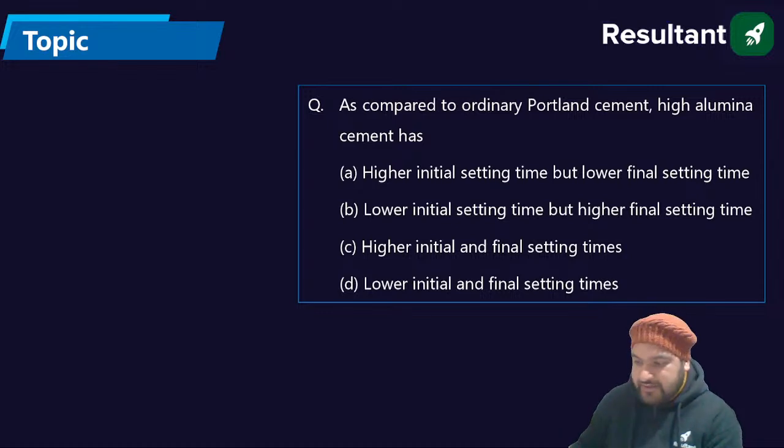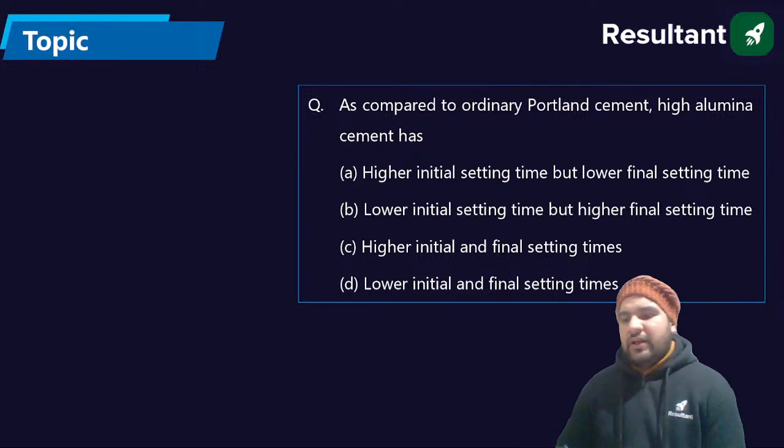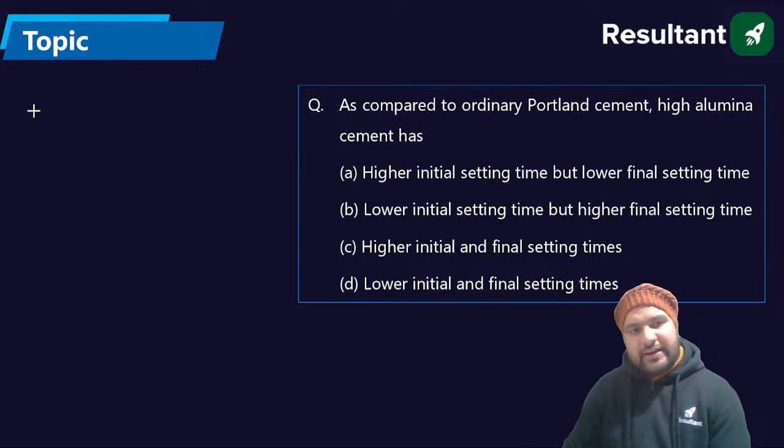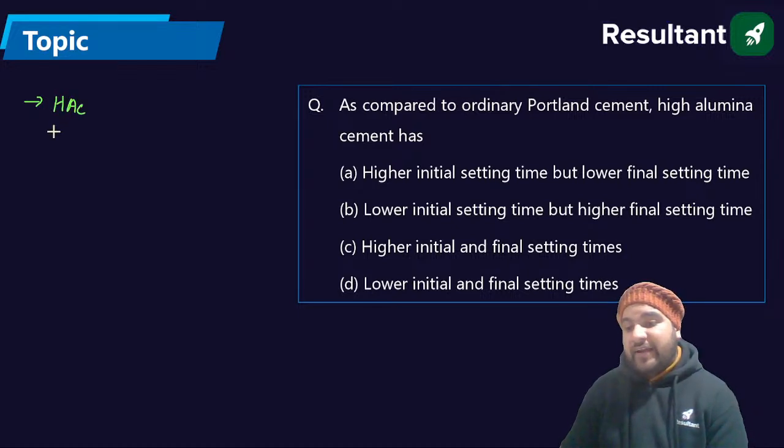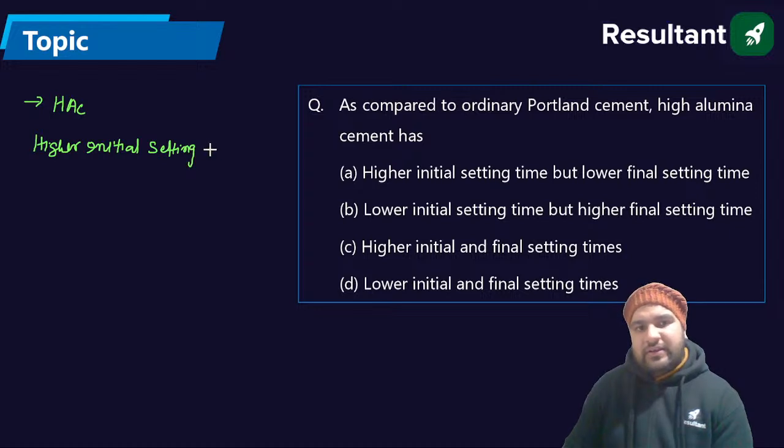Okay, C. Now write down the initial and final setting time of high alumina cement. Can you write the answer? Okay, I'll explain this. Don't worry. High alumina cement has the higher initial setting time and the lower final setting time. How much, guys?